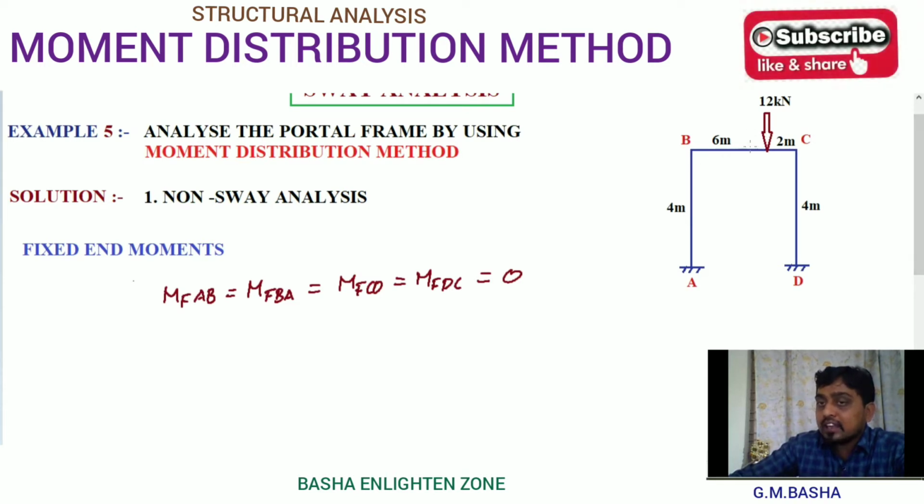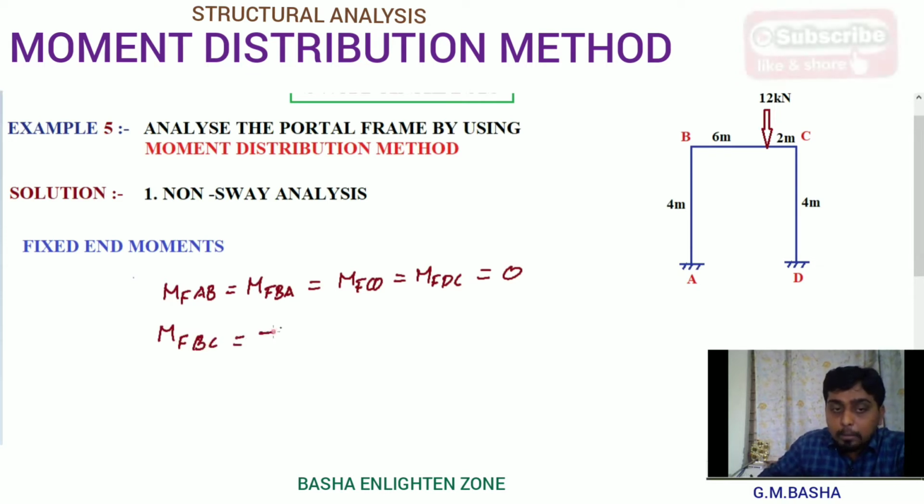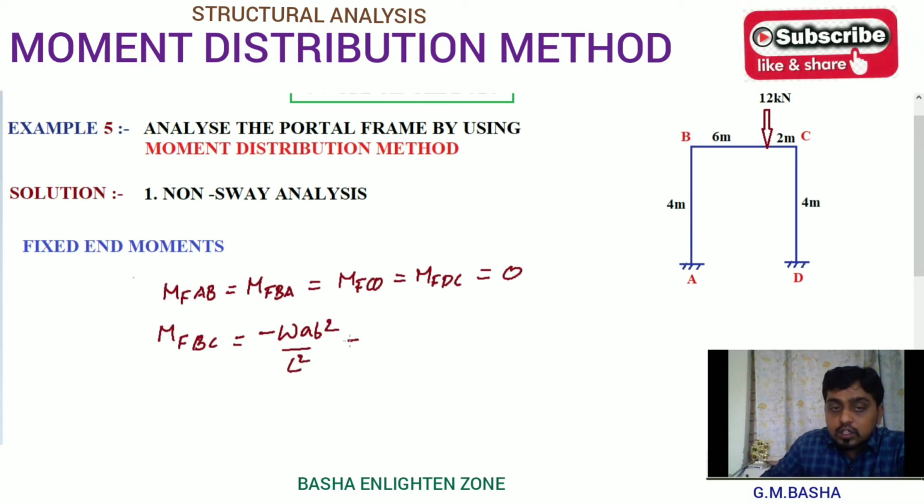But there is a point load acting eccentrically on span BC. So what is that formula? The fixed moment for span BC will be equal to minus W a b squared by L squared. So what is W here? 12. The distance a will be 6 meters and b will be 2 meters, so 2 squared, which is 4, by L squared.